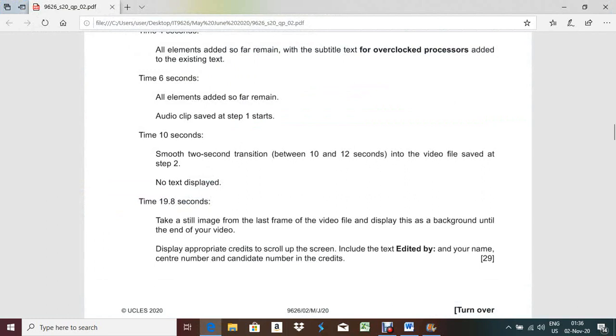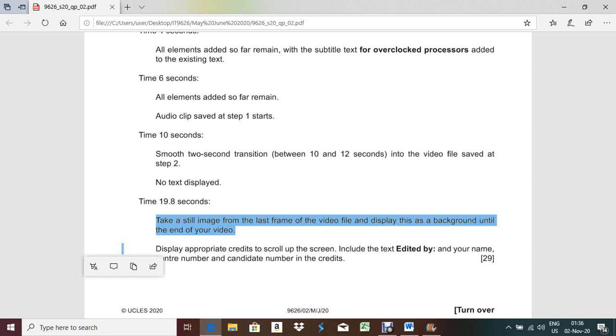Okay, now after that what they are asking: at time 19.8 seconds, take a still image from the last frame of the video file and display this as a background until the end of your video. Display the appropriate credit scrolling up the screen including the edited by your name.